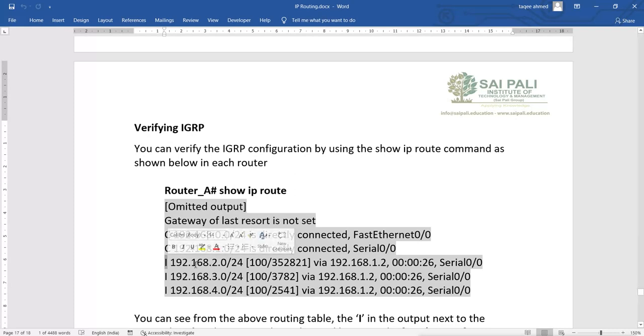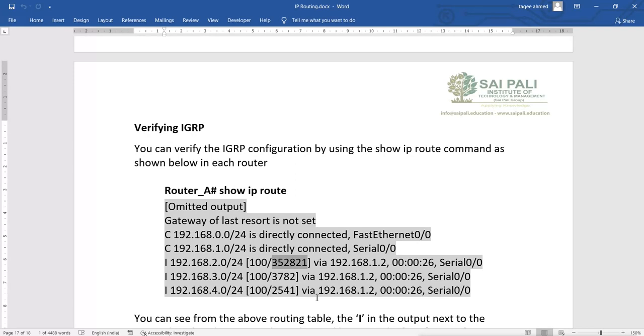Then the same thing, you will see the network, then you will see the AD value. The AD value for IGRP is 100, and then you will see the metric here. Now the metric is actually the sum of bandwidth and delay. It uses a unique number for bandwidth and delay, and applies a mathematical formula on it to generate this unique number, and this number decides which path is better for this network.